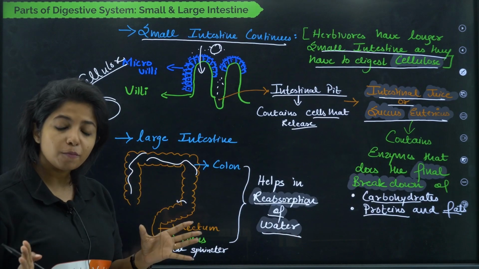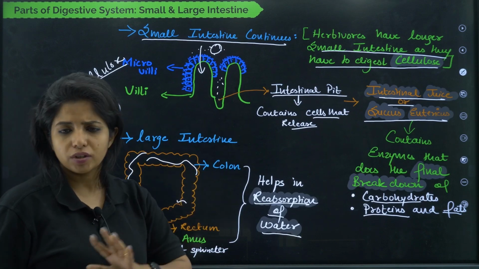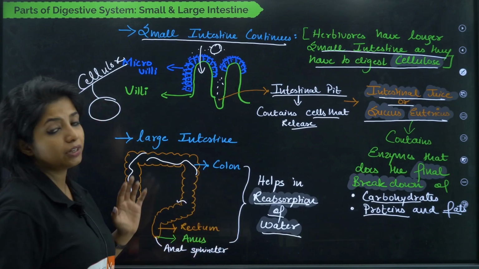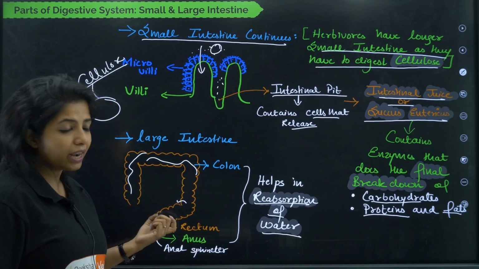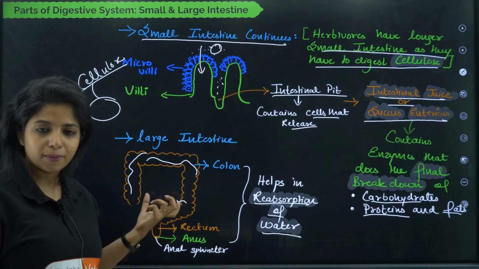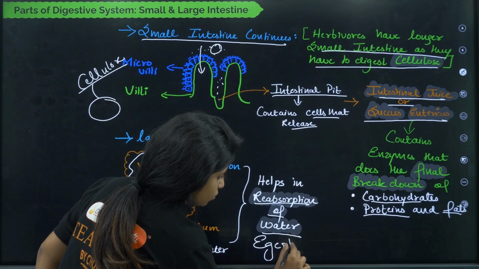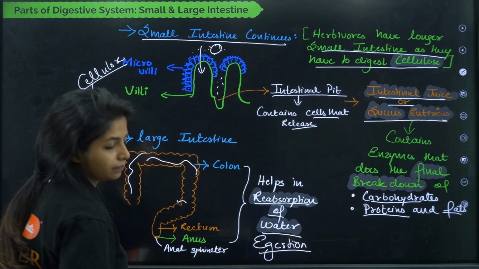Okay, so reabsorption of water takes place in the large intestine. It is not for absorption of nutrients, nothing. Just reabsorption of water takes place, and then finally the undigested food is removed outside, which is known as egestion.